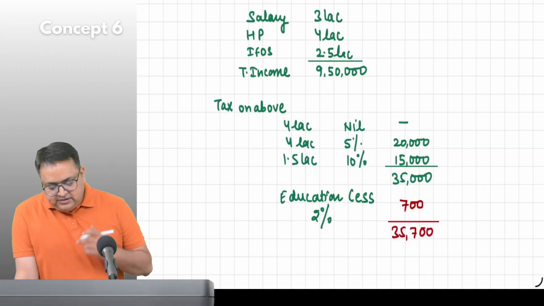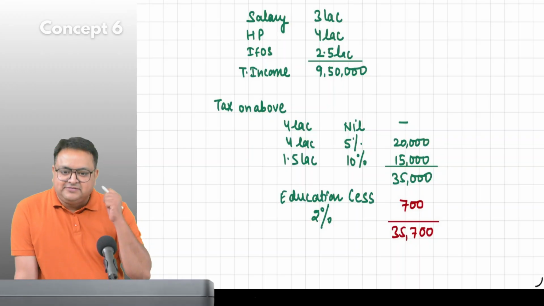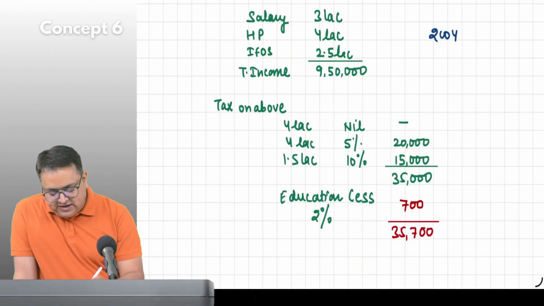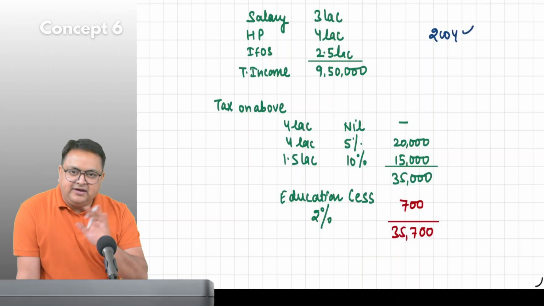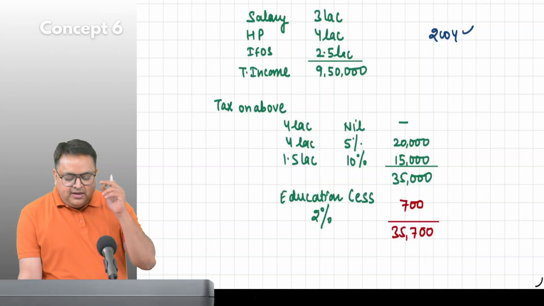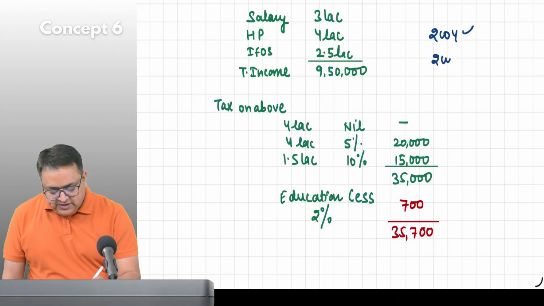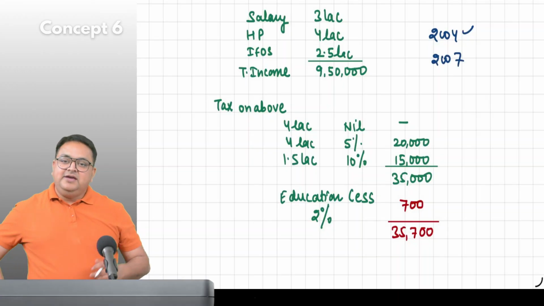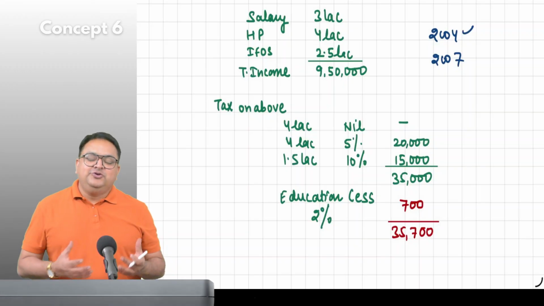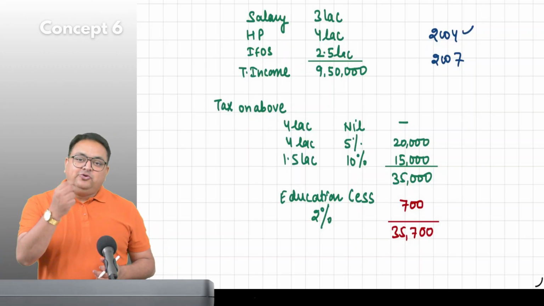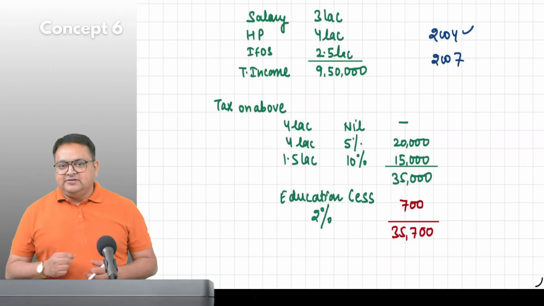Okay. Now, after 3 years, see, 2004 they introduced this. Nobody has to learn the year, guys. Then, after 3 years, 2007, he said, thank you so much. You are paying taxes. You are paying 2% as a primary education cess.